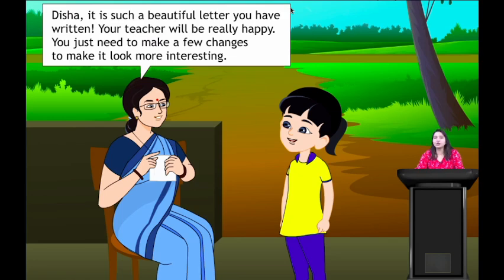So basically Disha did write a letter to her ma'am, but before giving it to ma'am, she told her mother to see this letter and tell her how it is. Her mother said that it looks very nice, you have written a very nice letter, but there is something missing in this letter. To make it look more interesting, you need to change something.